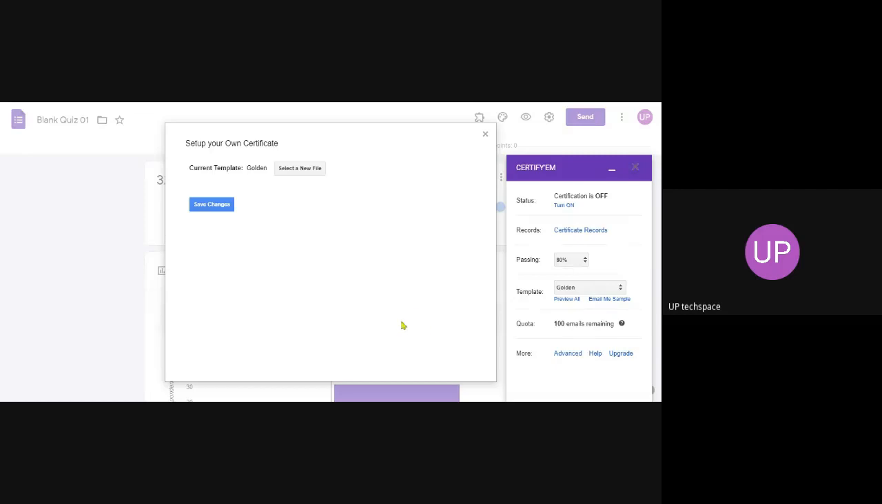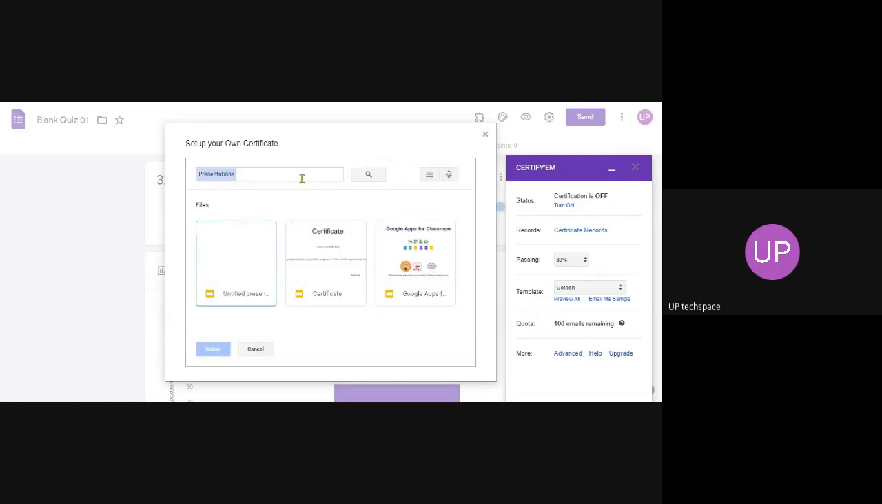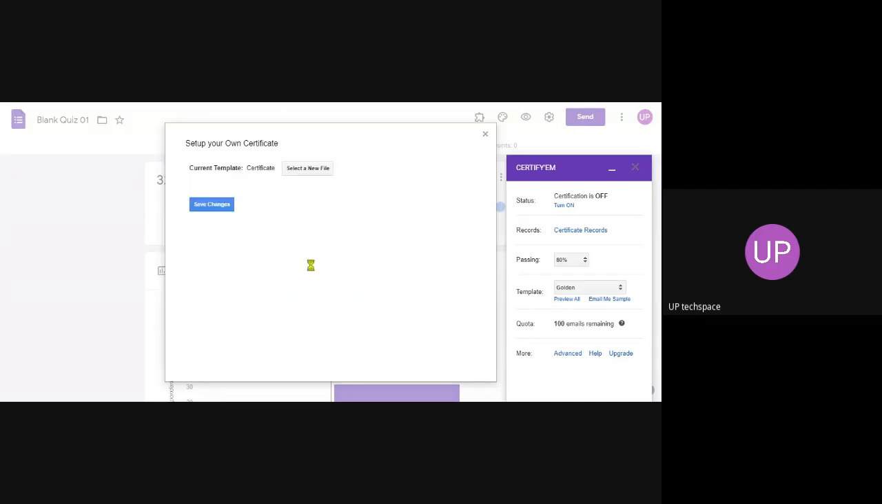When you choose a custom template, you get an option like select a new file. When you select a new file, since this is already in your Google Slides, you can select the certificate template, or a Google Doc. You can list the elements here. I am taking this certificate. Okay, then save changes.